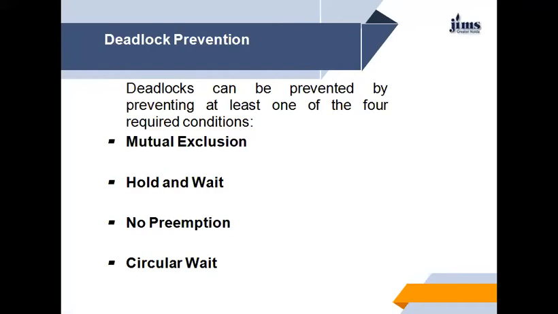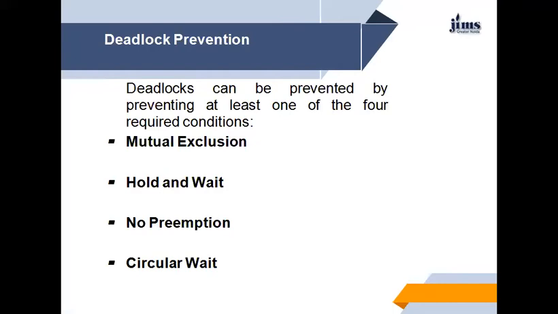One protocol that can be used requires each process to request and be allocated all its resources before it begins execution. We can implement this provision by requiring the system calls requesting resources for a process to precede all other system calls.